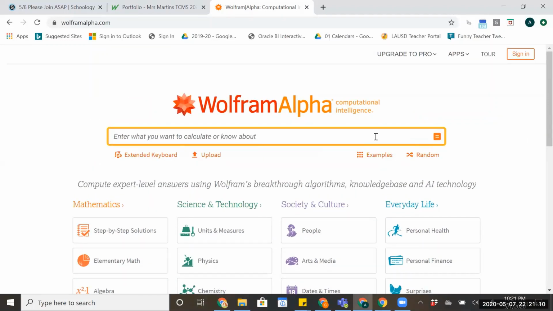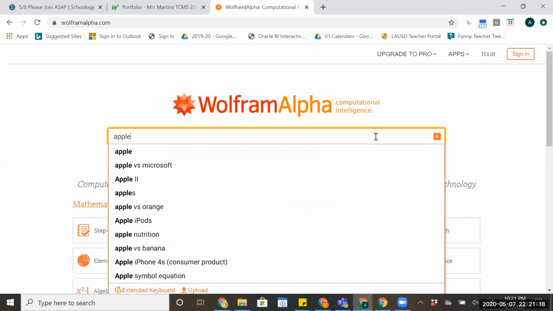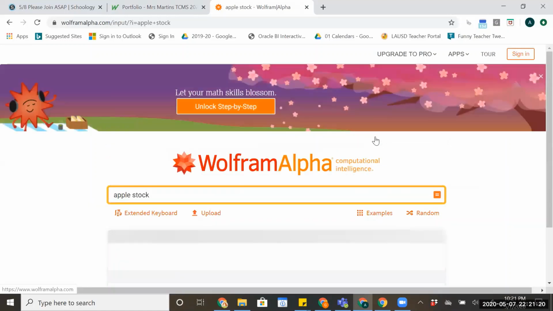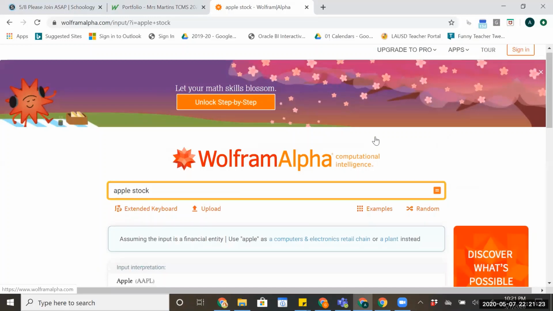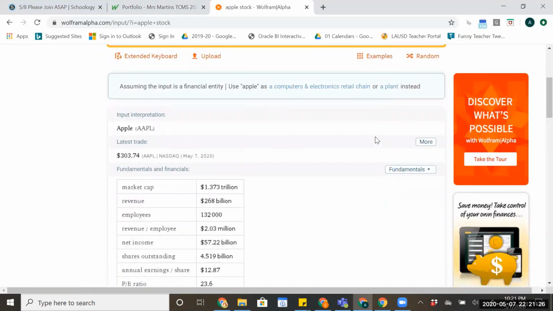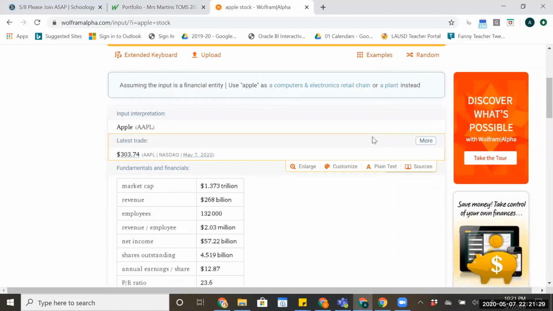Okay, and the way I'm going to do that is I'm going to type in perhaps a stock that I'm interested in. So notice I bought some shares of Apple. So I'm going to go ahead and put Apple stock. Okay, I'm going to hit enter. And when I do that, it gives me a bunch of information about Apple stock. So the latest trade being today, it closed, there it is, at $303.74. So that's showing us that that stock market game, yeah, it's a game, and yeah, the money we're using is fake, but the trends are real. And right now, Apple shares are $300 a share.